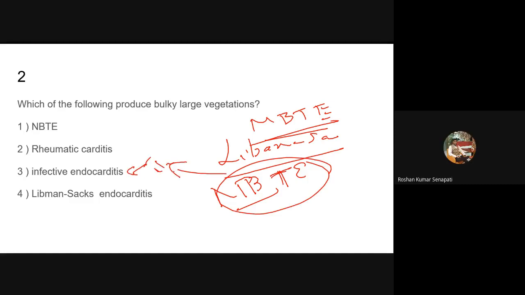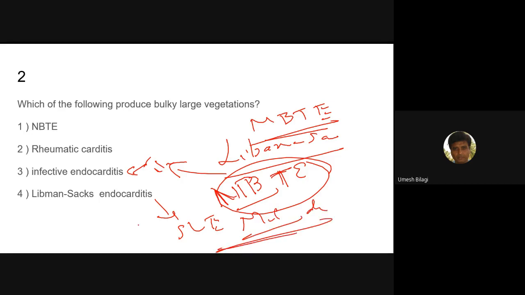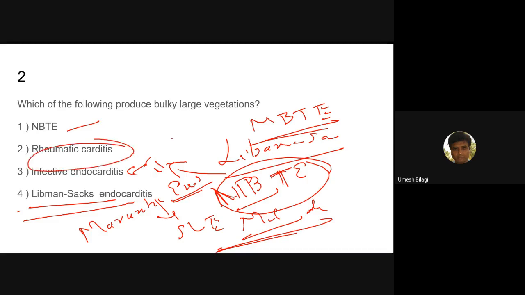If it is associated with SLE, malignancy, or debilitating diseases, then we call it Libman-Sacks endocarditis. It is also called marantic endocarditis. So NBTE is the initial stage of endocarditis only. What is this rheumatic carditis?